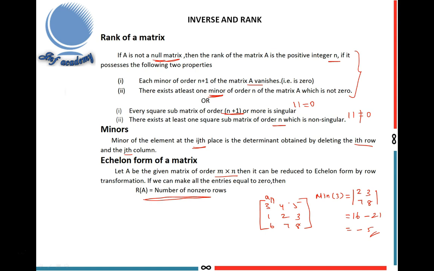Next, I give an example of how to find the rank of a matrix. I take a 3 by 3 matrix A equal to 1, 2, 3; 2, 3, 4; 3, 5, 7.